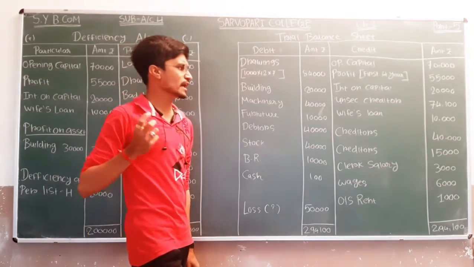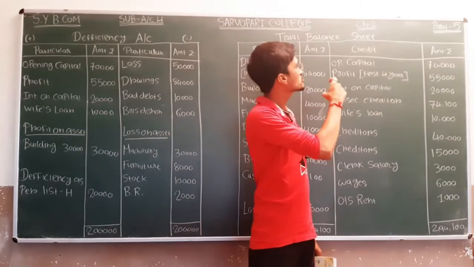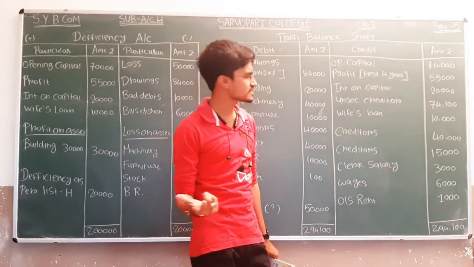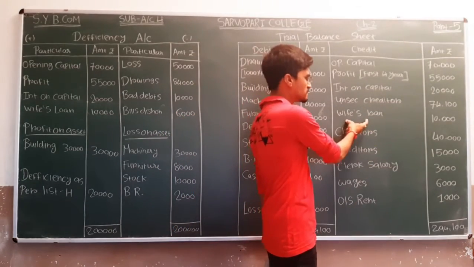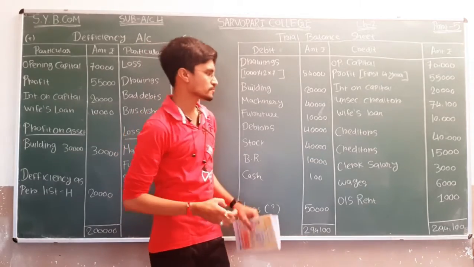After that, we have to show whether any kinds of loans are given or not. Okay, so we have been given wife's loan amounting to 10,000. That amount will be shown on the credit side of the trial balance sheet. So the amount is 10,000 and the head is wife's loan. So we have to show 10,000 under the head of wife's loan.